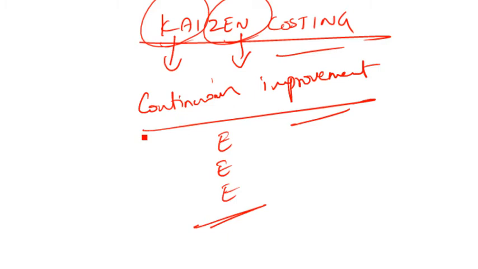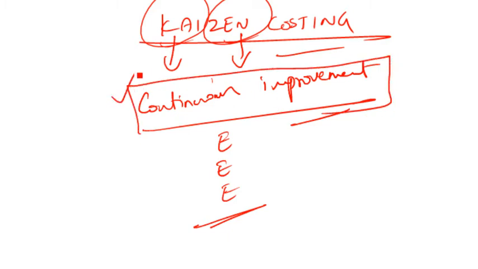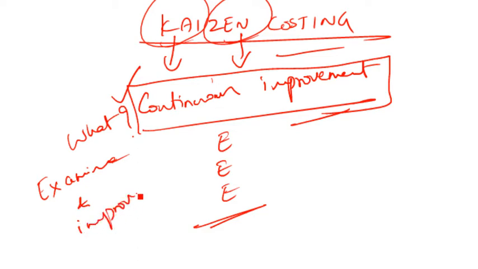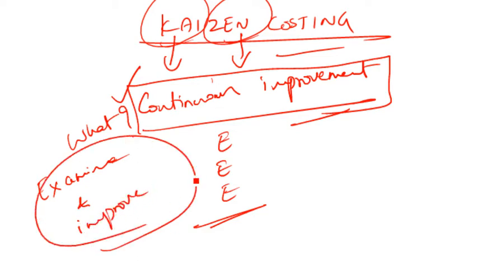You know that Kaizen costing means continuous improvement. Now, first of all, what do you mean by continuous improvement? It means continuous examination and improvement of an existing process. You keep on examining things, every time, and then you try to improve them. I hope you understand what I mean by examining things and then improving them.